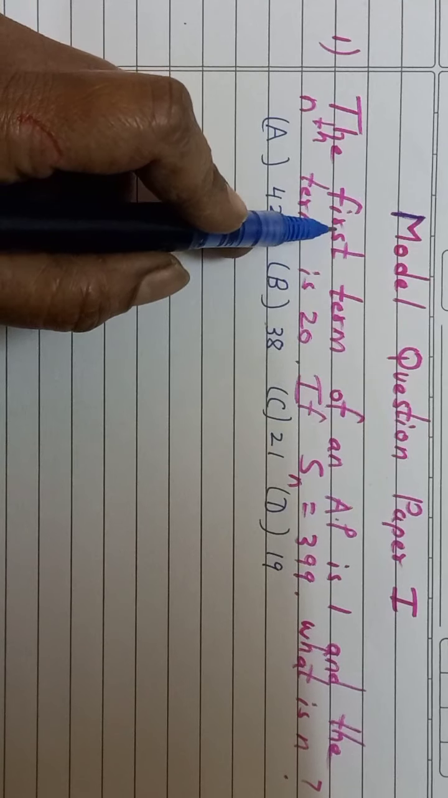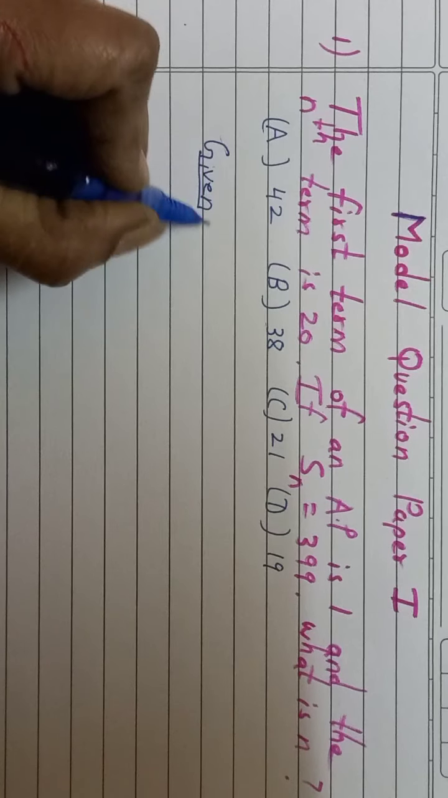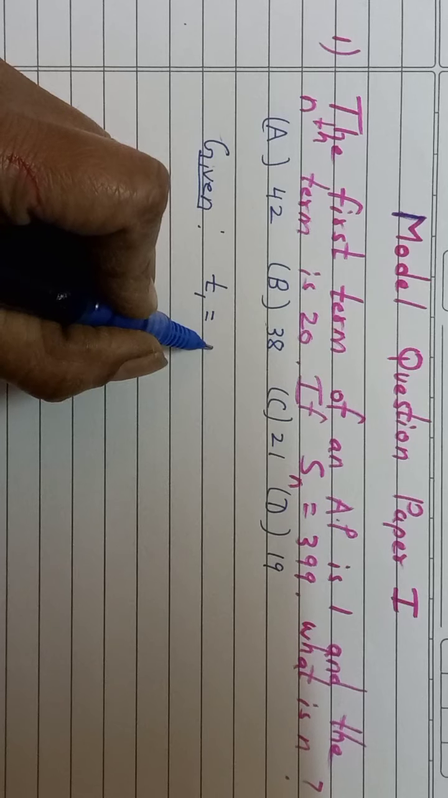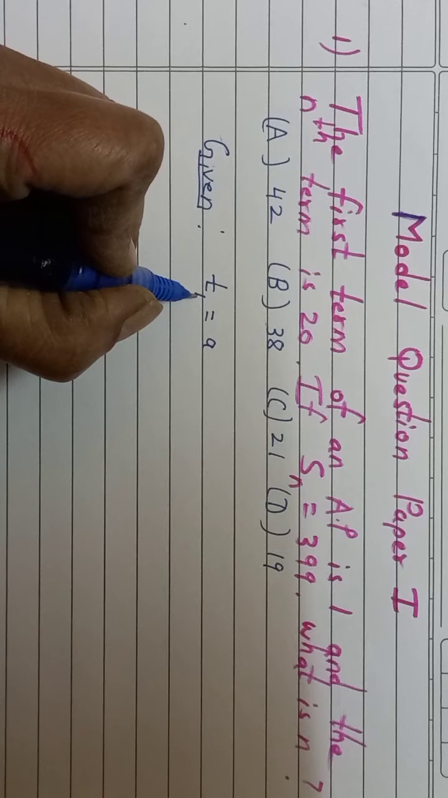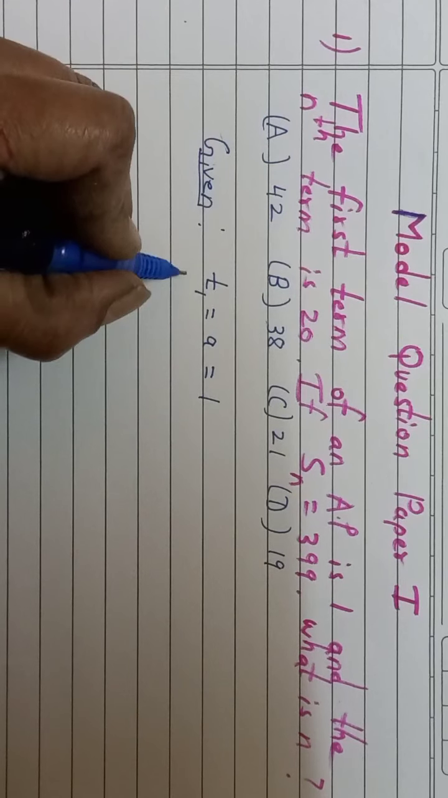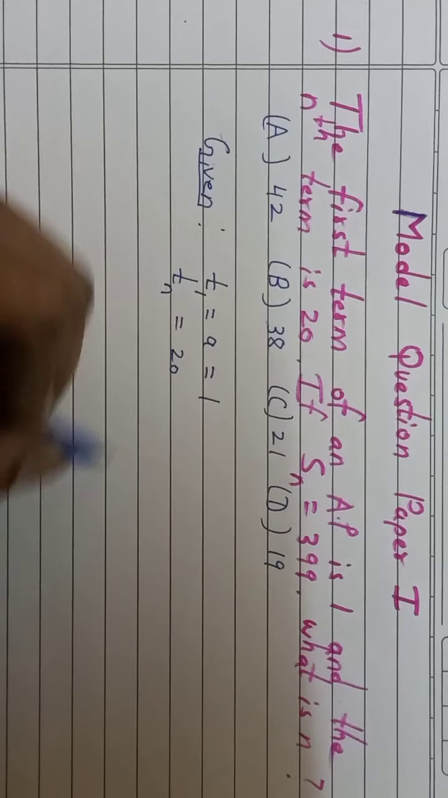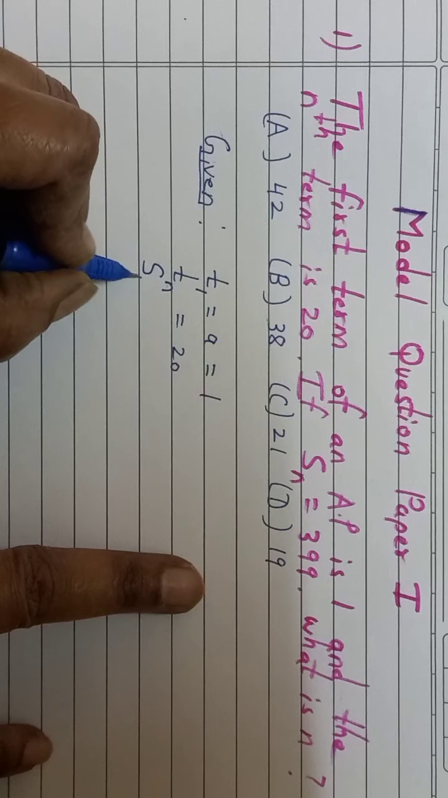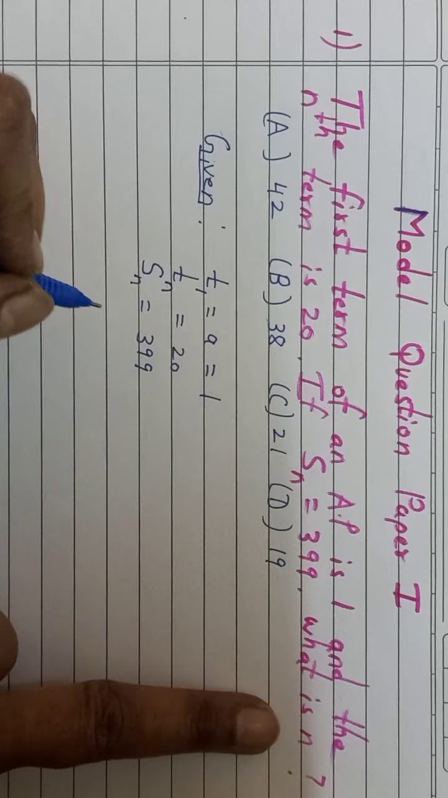So what is given here? The first term given. Now first term I told you how to write. This is T1 is equal to, A is also called as first term. T1, writing it in symbolic form like this. This is first term, is equal to 1. And the nth term means like this. Nth term is equal to 20. And here sum Sn means sum of the n terms. This is given to you, 399. And you have to find n.